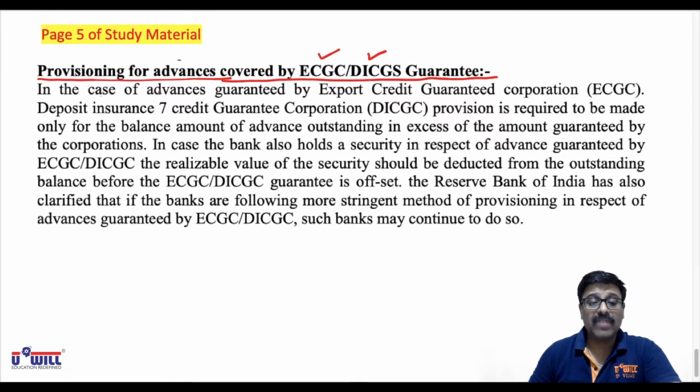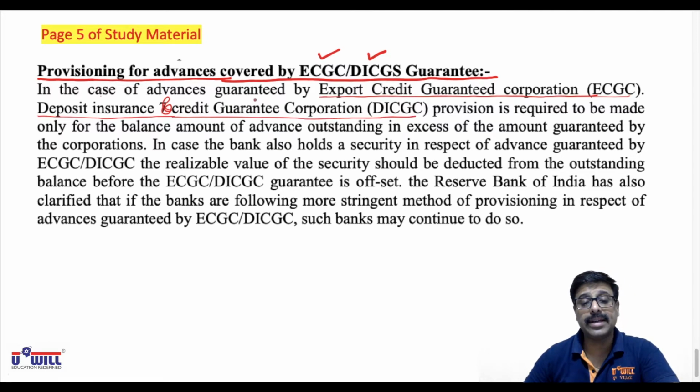In the case of advances guaranteed by Export Credit Guarantee Corporation, ECGC, or DICGC, which means Deposit Insurance and Credit Guarantee Corporation, provision is required to be made only for the balance amount of advance outstanding in excess of the amount guaranteed by the corporation.